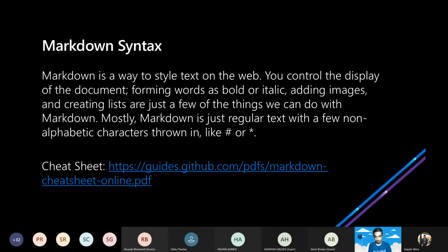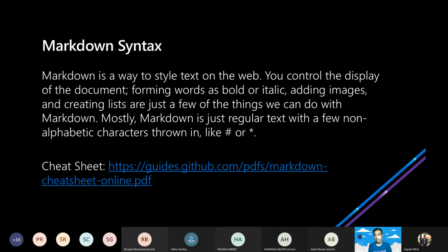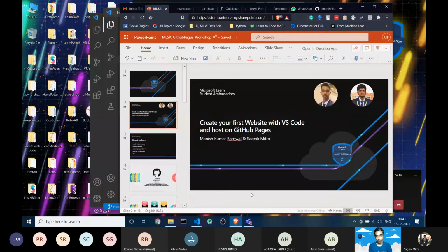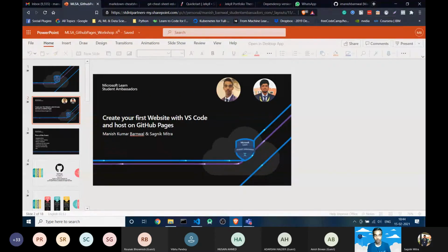I will show you. So let me share my screen, the whole screen. Just a second, guys. Sorry. Let me know once my screen is visible. Yes, it is visible. Okay, great.